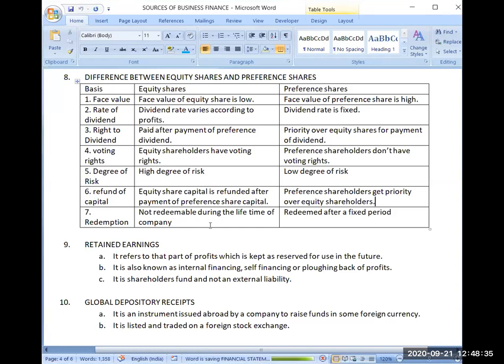Now the last point is redemption. First you should know the meaning of redemption. What is the meaning of redemption? Redemption means returning the amount of capital which you have taken from the shareholders. First tell me, is the meaning of redemption clear?